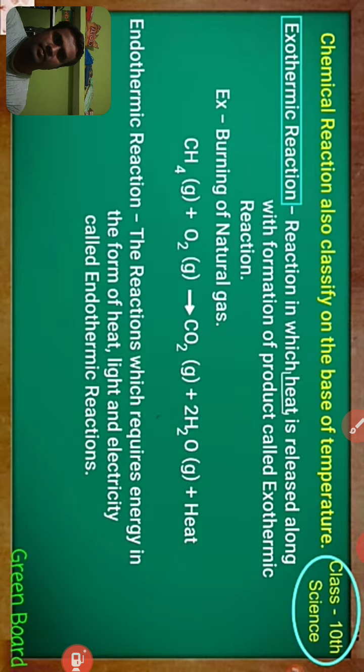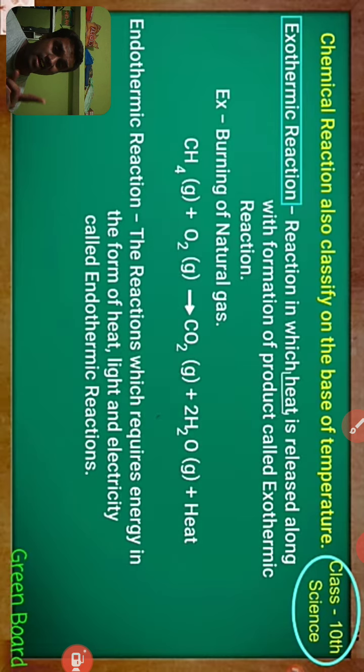Now we can classify chemical reactions based on their temperature, like exothermic reaction and endothermic reaction. First one is exothermic reaction. An exothermic reaction means a reaction in which heat is released along with the formation of product.